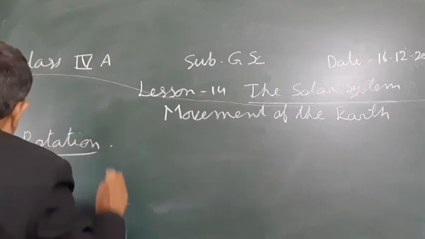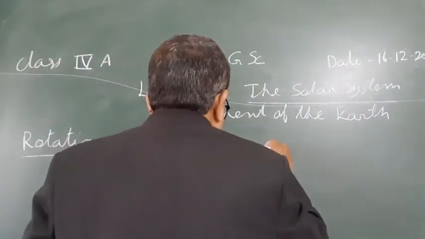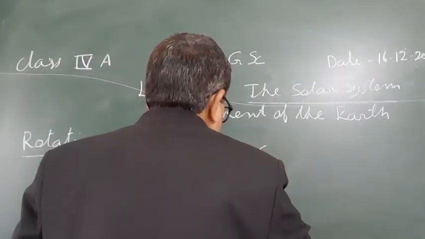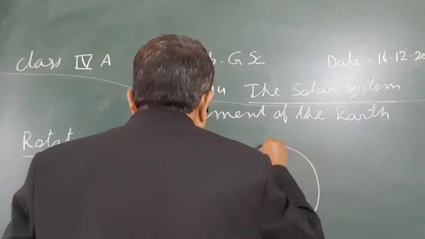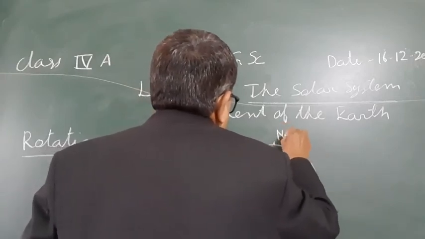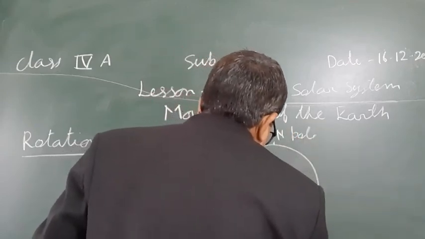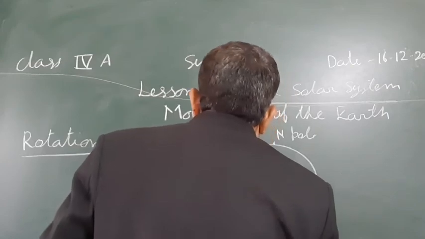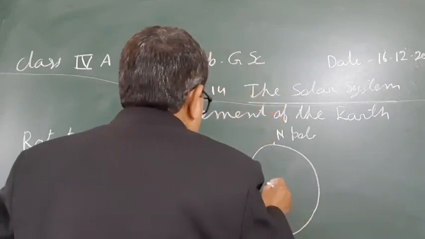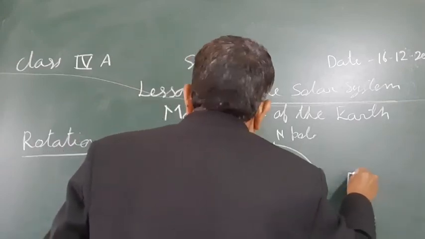Suppose this is the earth and its axis, this is the north pole and this is the south pole, and this is the west and this is the east.